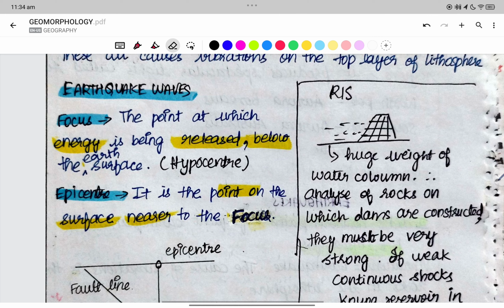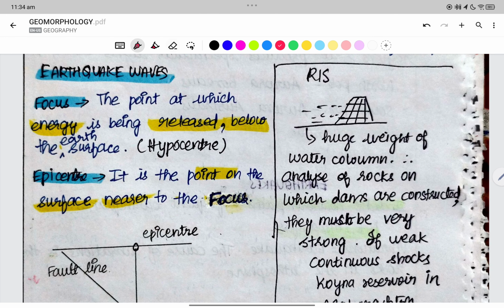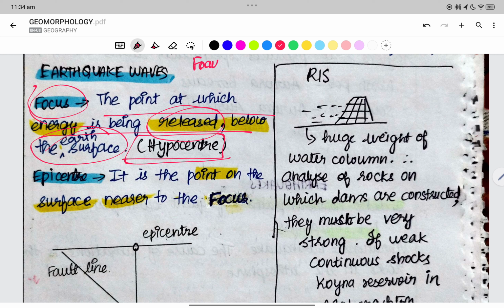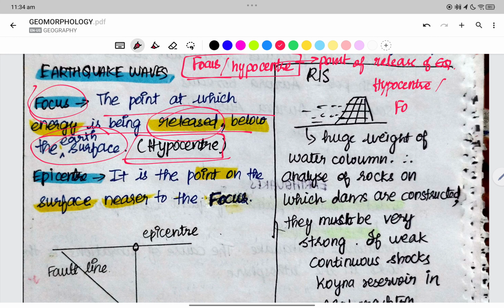Now, earthquake waves. We have the focus or hypocenter, which is the point of generation of energy, where the energy is being released below the earth's surface. Focus or the hypocenter is nothing but the point of release of the earthquake.